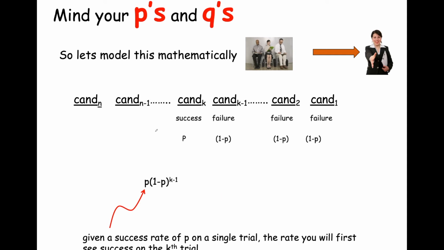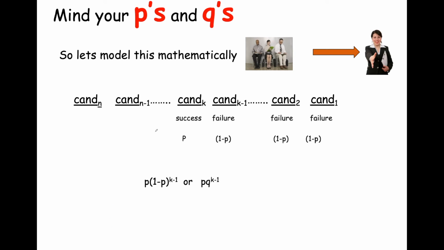So we write p, given the success rate of a single trial, the rate at which you will first see a success on the kth trial after all of these k minus 1 many failures leading up to that kth trial. Okay, so we can then substitute our 1 minus p with its nickname q, and we get p times q to the k minus 1 power.